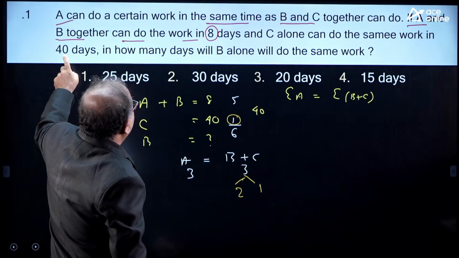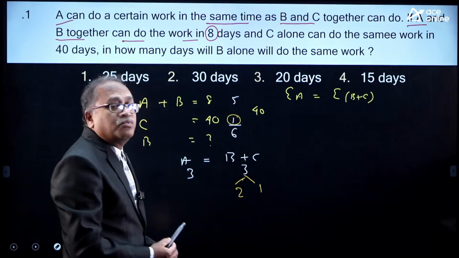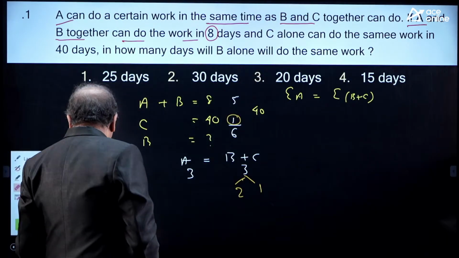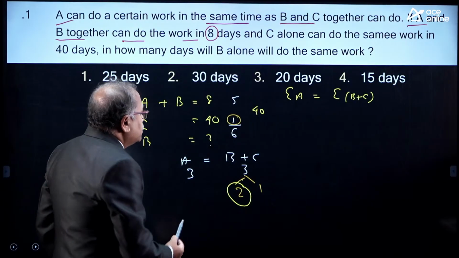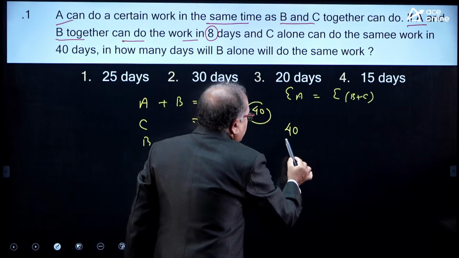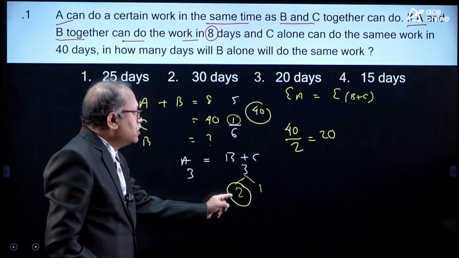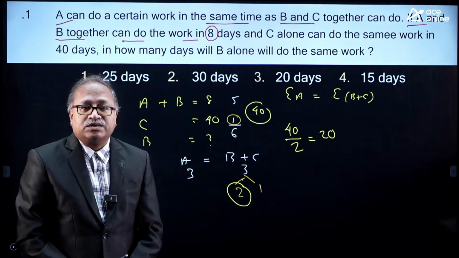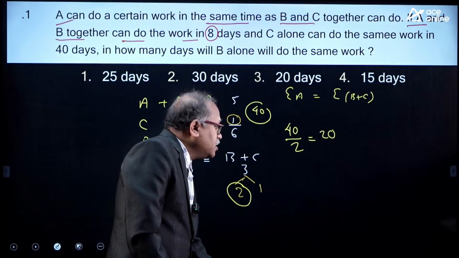The same work C alone can complete in 40 days. B alone can complete the work in how many days? So what is the efficiency of B? Nicely you answered the question. The efficiency of B is 2. What is the volume of work? The volume of work is 40. So 40 divided by 2 is nothing but 20. That means B alone can complete the work in 20 days. That's good. Okay, take the second question.